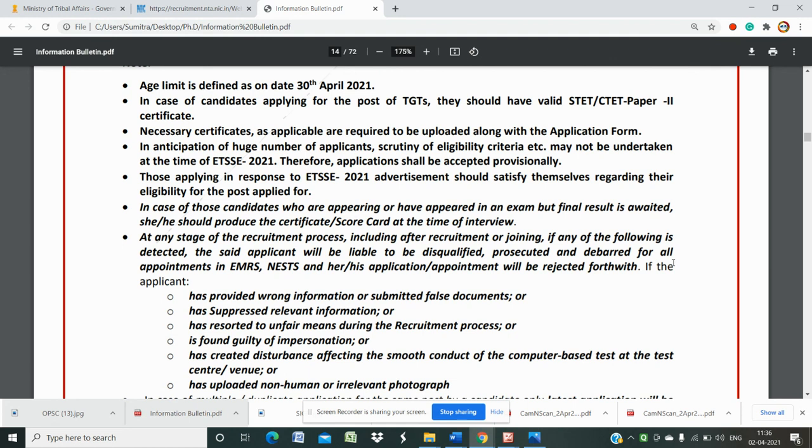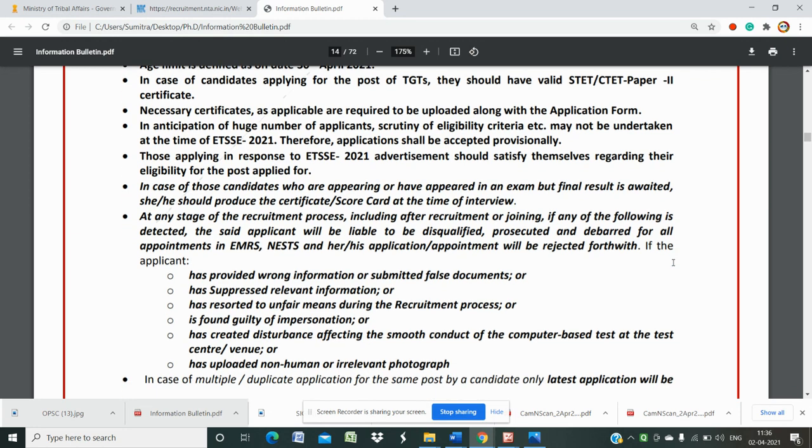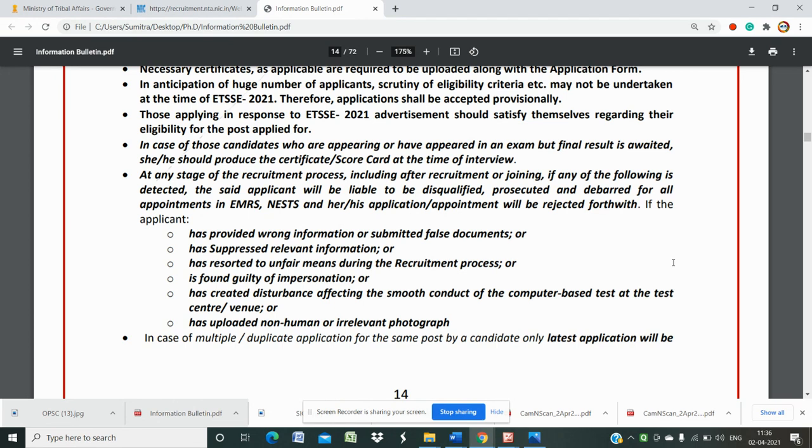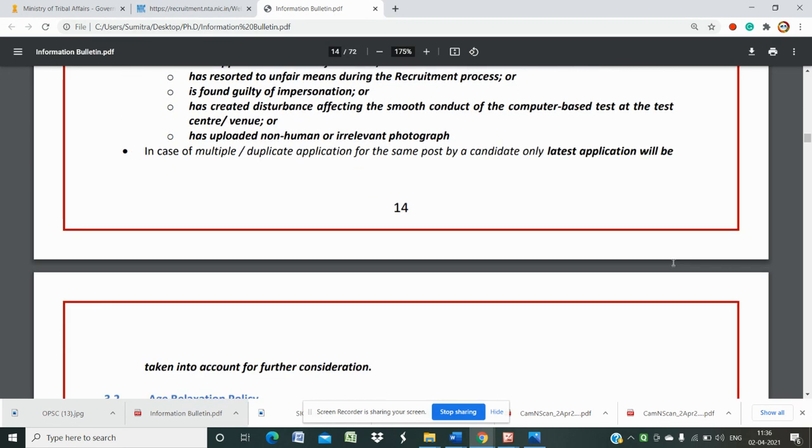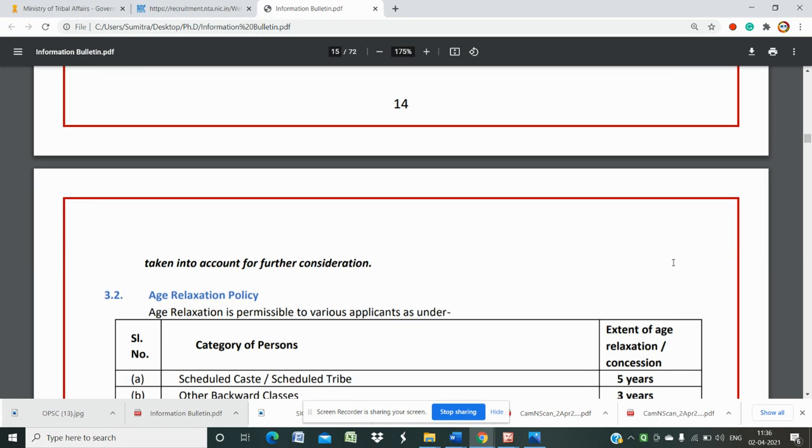This is the eligibility criteria. First read whether you are eligible for any post, then you can opt for that. Otherwise, it will be a waste of your money, your time, and your hard work. So first read it carefully or watch the video carefully, then you can apply.